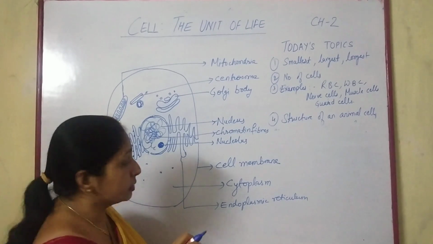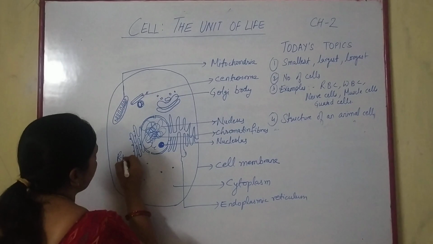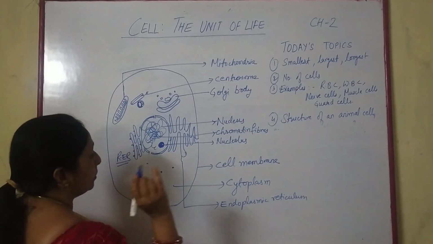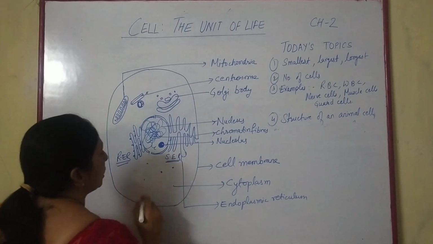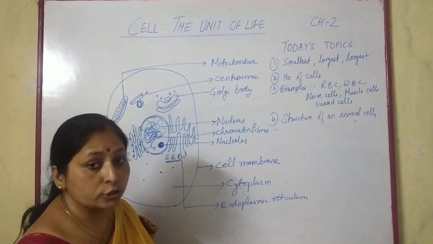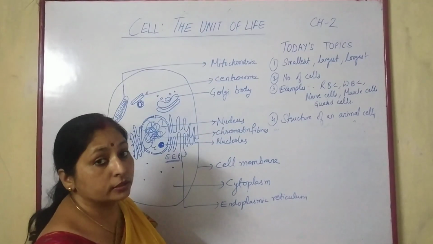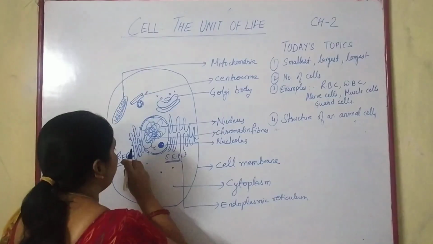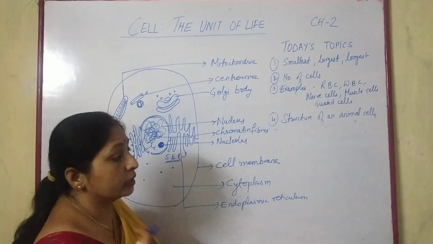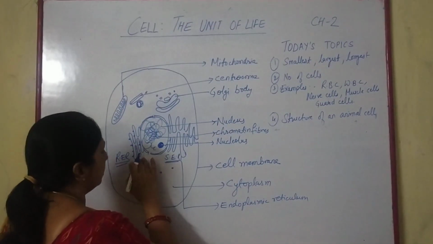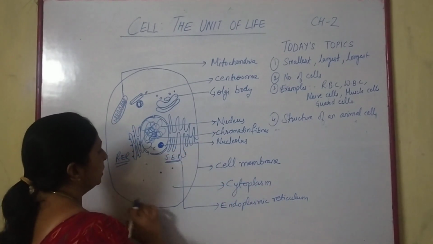So if ribosomes are attached to the surface of endoplasmic reticulum, then it is rough endoplasmic reticulum. If ribosomes are absent, then it is smooth endoplasmic reticulum. Just the presence of ribosomes makes the difference. Ribosomes are the protein factories. So the presence of ribosomes gives it a rough appearance, and because of that it is termed rough endoplasmic reticulum, and the other is smooth endoplasmic reticulum.